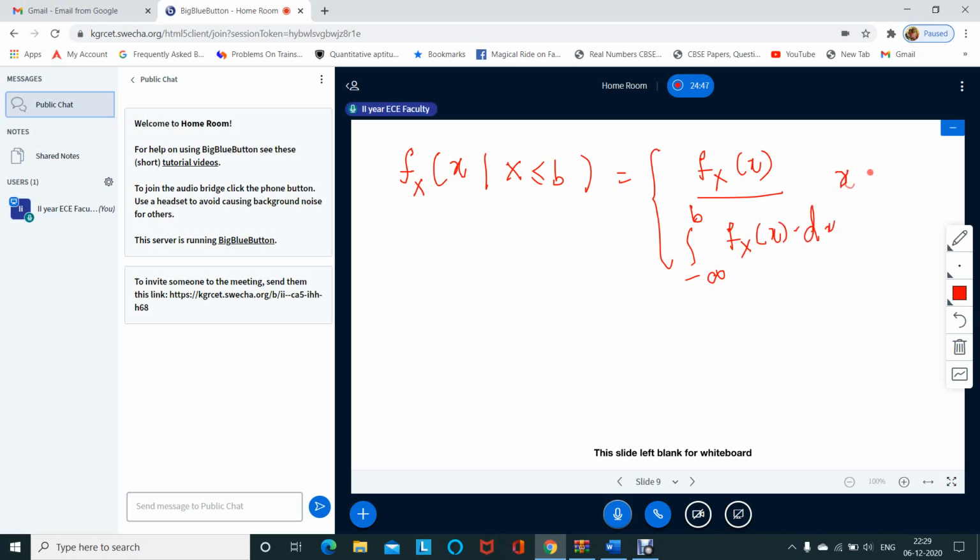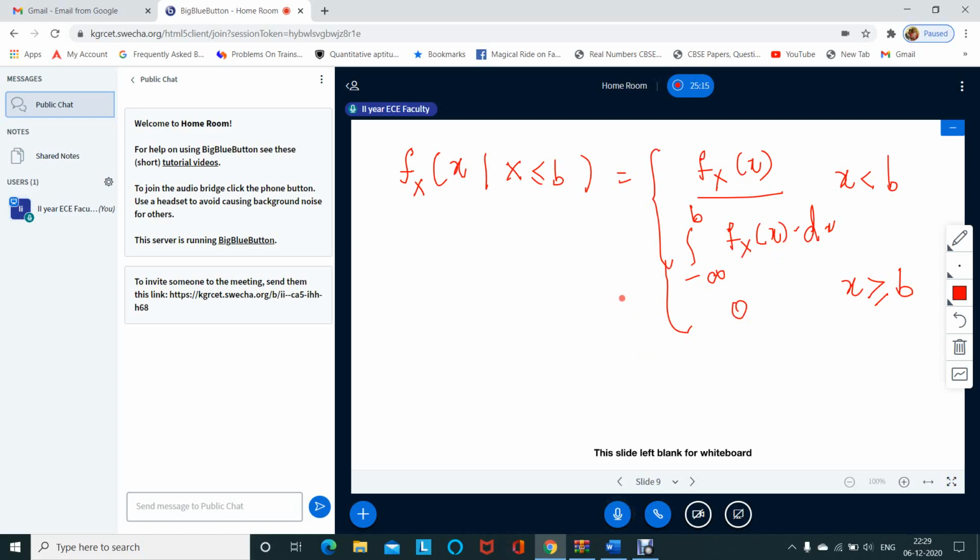This is the case when x is less than b. When x is greater than or equal to b, it is just equal to 0. Otherwise, when it is less than b, it is fx of x divided by the integration from minus infinity to b of fx of x dx.